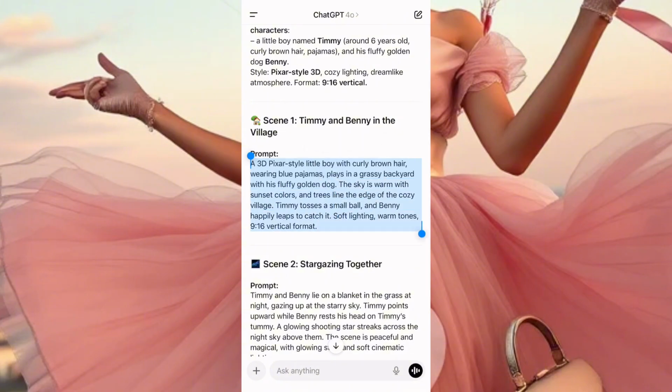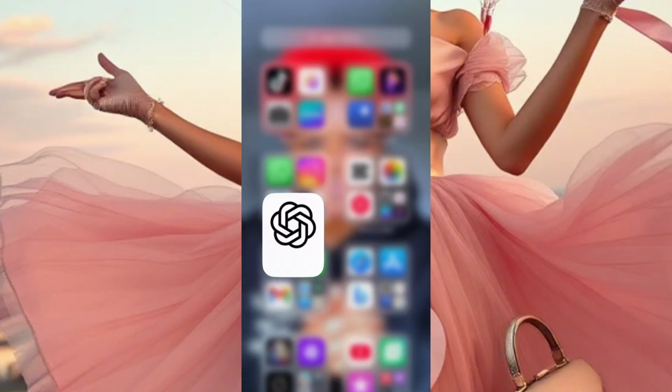Now, your choice. You can take this to your favorite image tool, turn it into an image before you turn it into videos. Some people are just obsessed like that, okay? Now, another way, you can just take the text and take it directly to video. So let's go to my video app, depending on the video app that you're using. Let's go to my video app and turn this into a video.